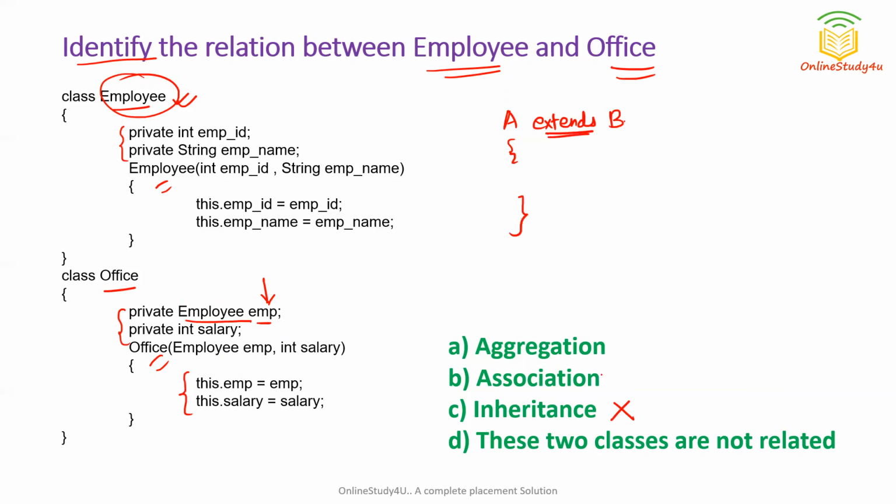This is also not association. Why? Because in association we can easily see mapping kind of things. Mapping means one to one, one to many, and many to one, these kinds of things.